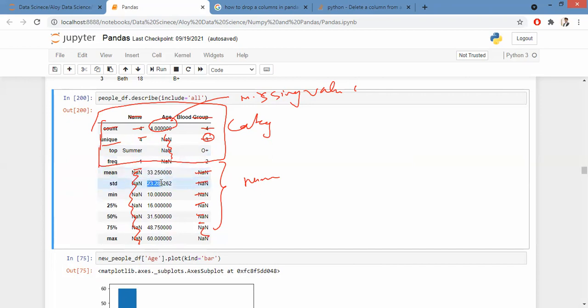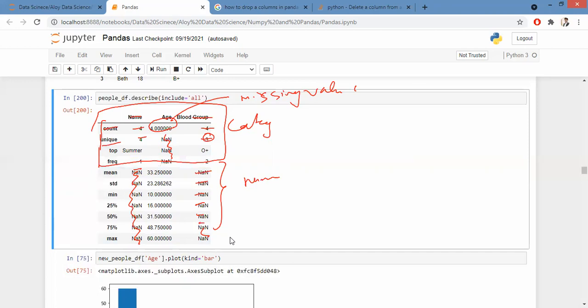You have your standard deviation. You have your minimum value. You have the 25th percentile. You have the 50th percentile. You have the 75th percentile. You have your max. Correct? Sir, frequency will give the frequency of only the mode value, sir.